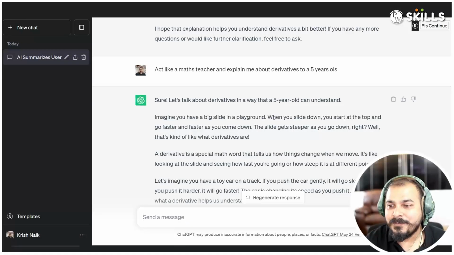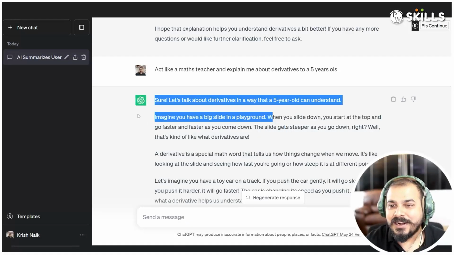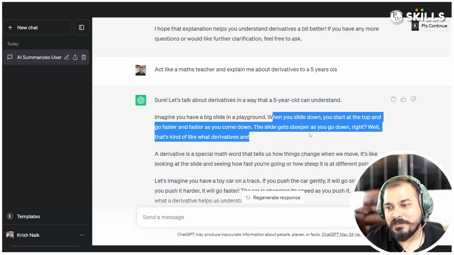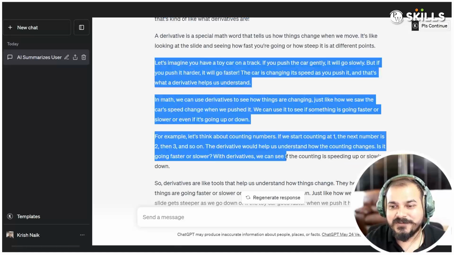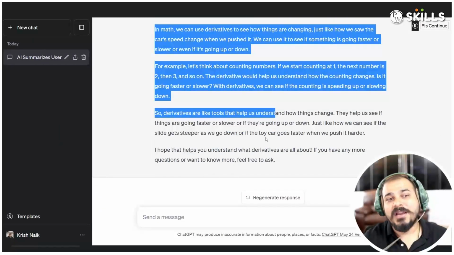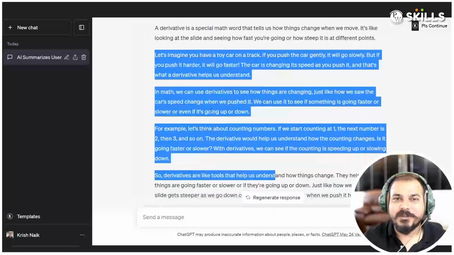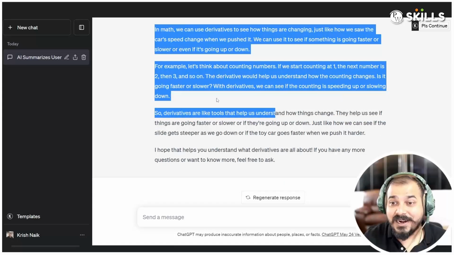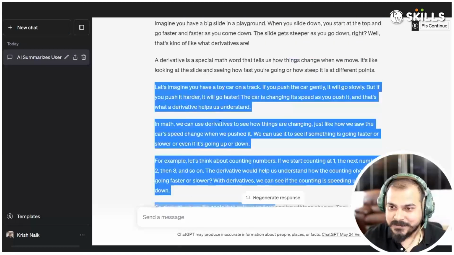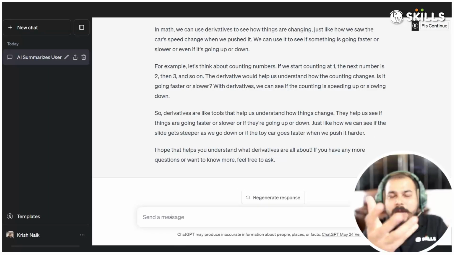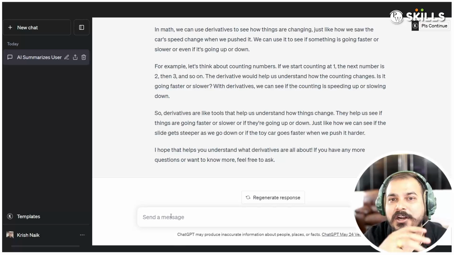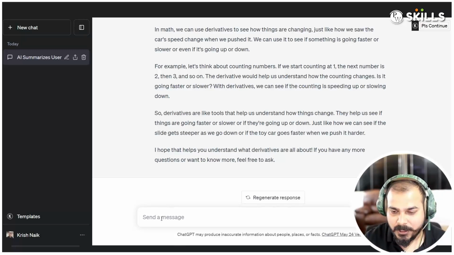Imagine you have a big slide in a playground. When you slide down, you start at the top and you go faster and faster as you come down. This is amazing, right? So this kind of example looks pretty much fun. If you know about derivatives, obviously it will be able to show this. You'll be able to understand a bit of things in this. And obviously this is very good. So the creativity is all in your prompt engineering work, like what kind of prompts you are specifically asking.